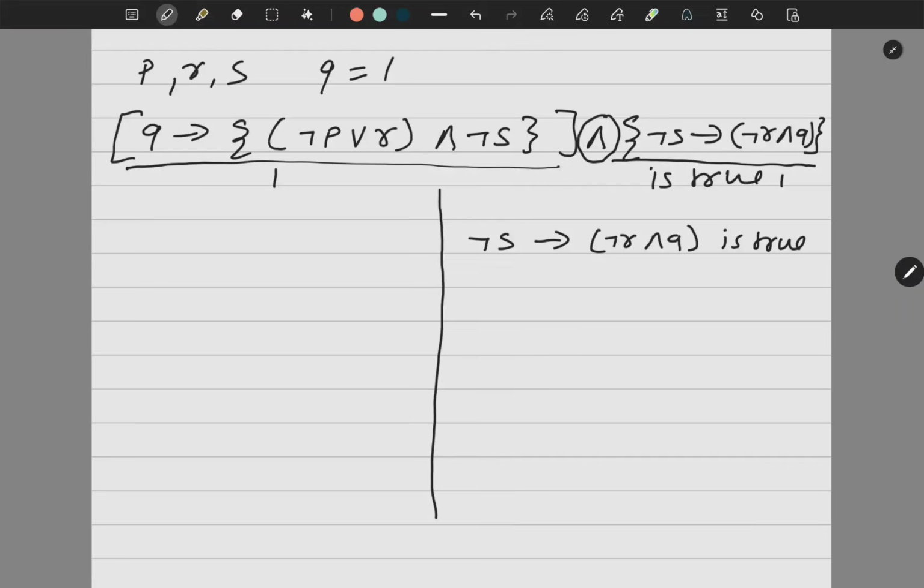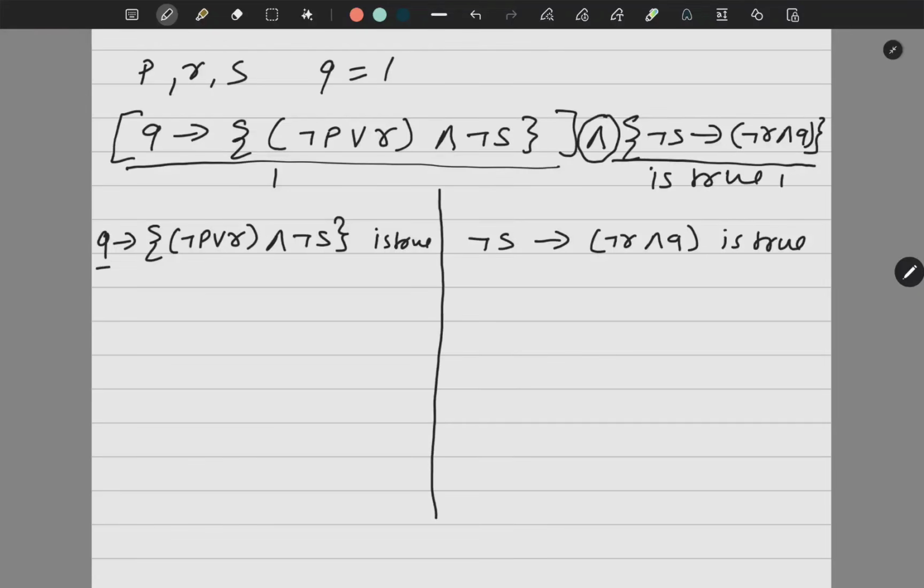Now see, this is happening. When I am saying Q implies negation P or R and negation S, this is true. So I know that conditional is true in 3 cases. But I also know that in the beginning it is 1, means I have studied. So when will I be happy? Only when I passed.